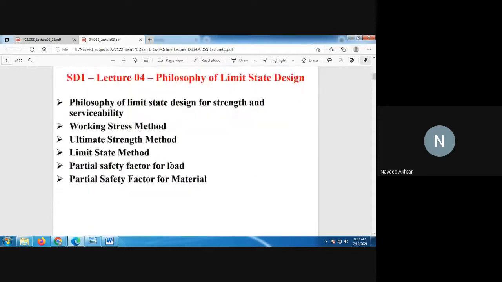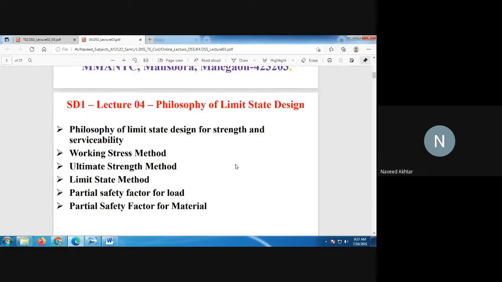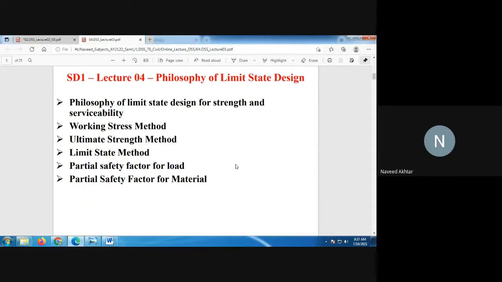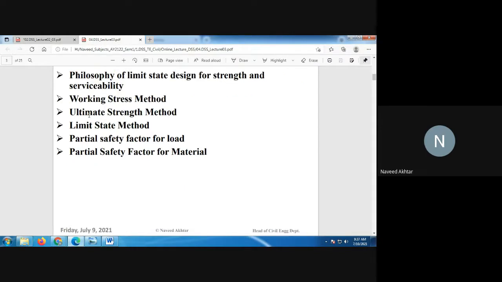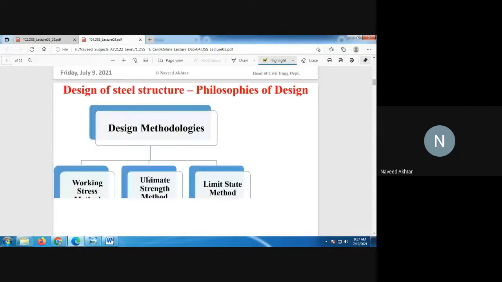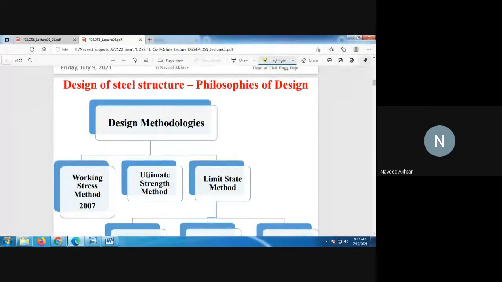So in lecture 4 we will see all these things, but still we have time to discuss it. The philosophy of limit state design is about strength and serviceability. Working stress method, ultimate stress method, limit state method, partial safety factor for load and partial safety factor for material. We will discuss that in the lecture in the coming week.